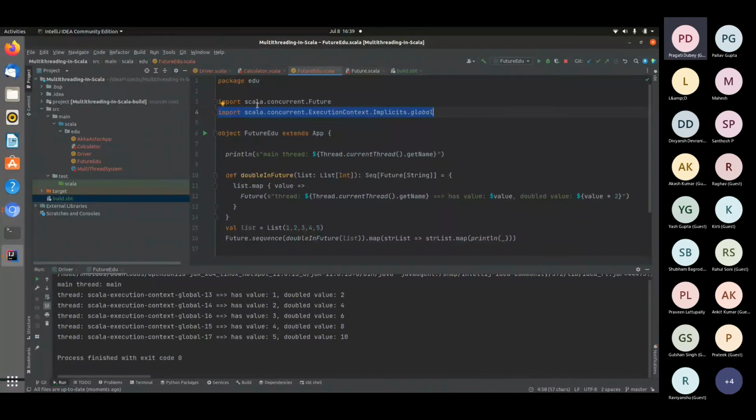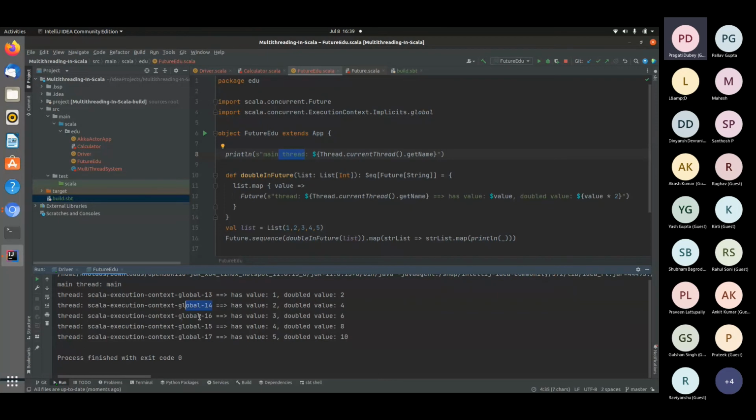You can see, firstly, it is printing the main thread. Now, it is taking each of the values one by one and executing them on different threads. You can see it on thread number 13. It has taken the value 1 and doubled it. Now, it has again taken on thread 14. As we can see, it has become a multi-threaded program because we are running the program on the main thread, and we are executing one value on thread number 13 and then again on thread number 14.